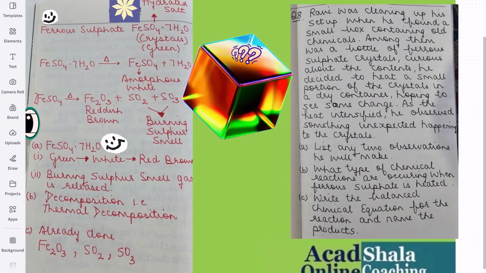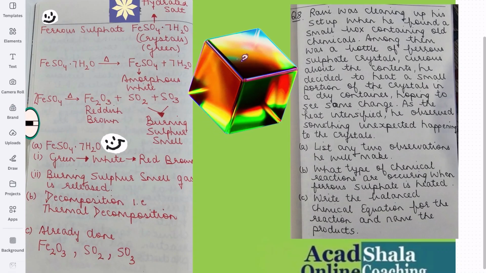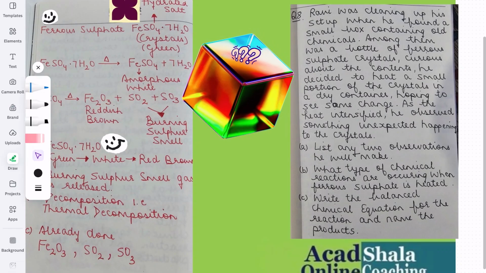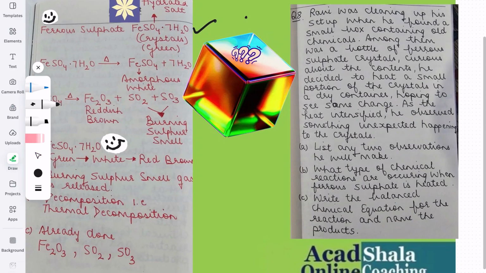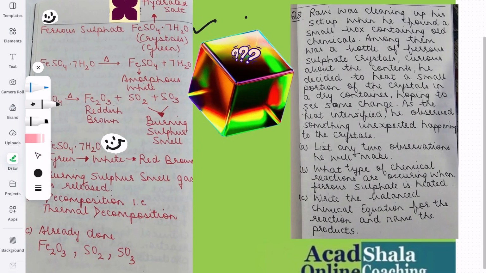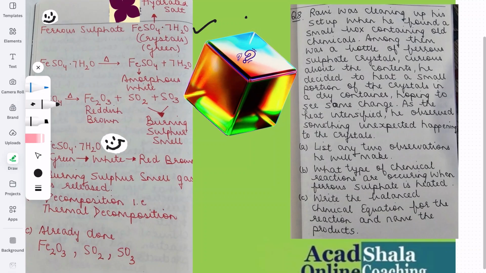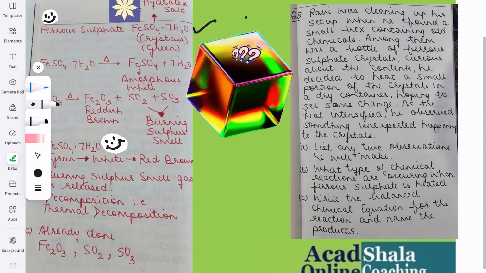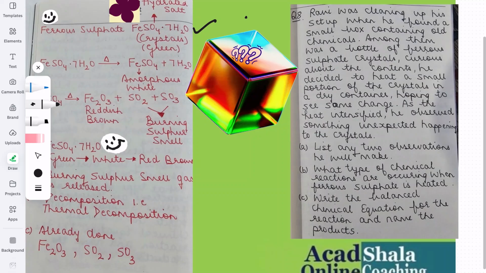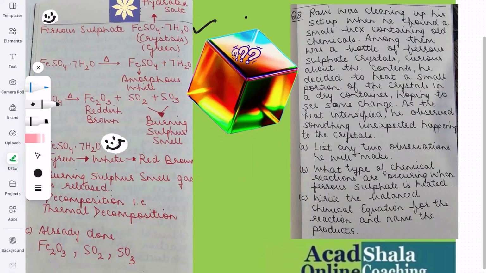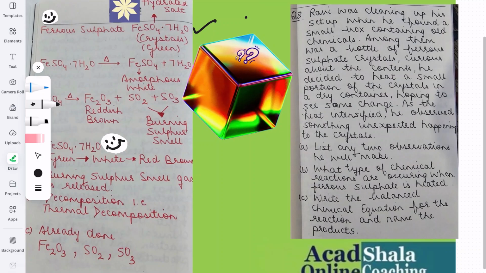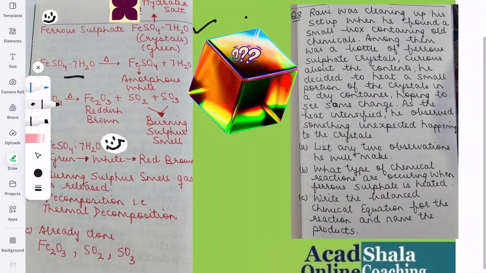So here we have written ferrous sulfate, FeSO4.7H2O. Now, children, ferrous sulfate crystals are green in color. You need to know the color, it is very, very important.